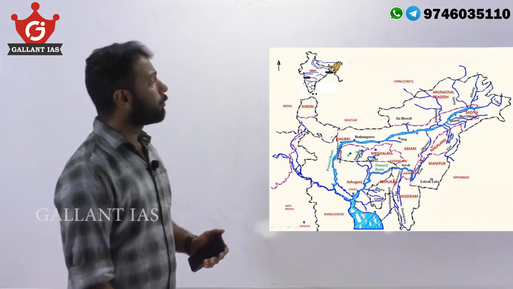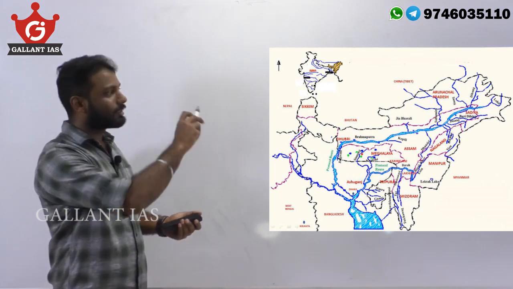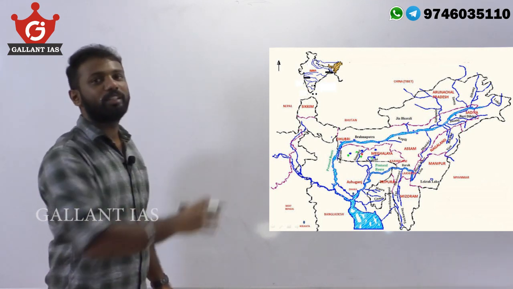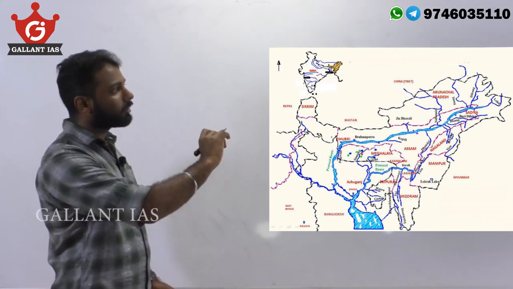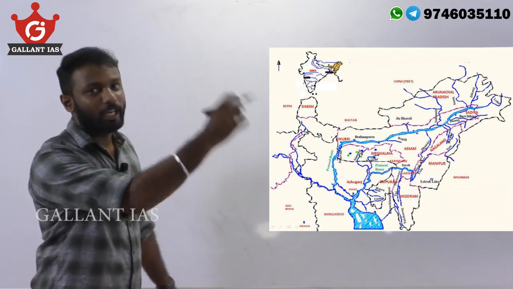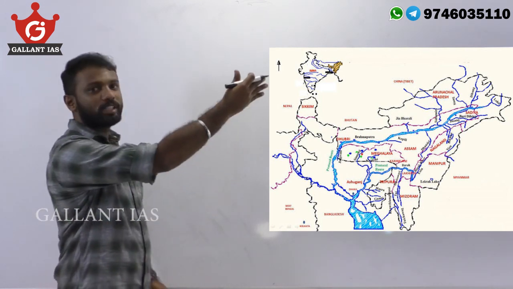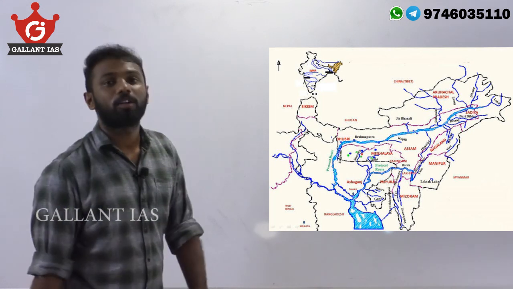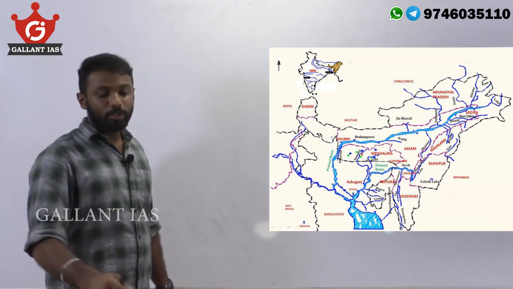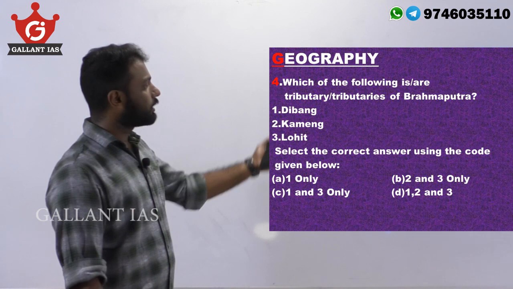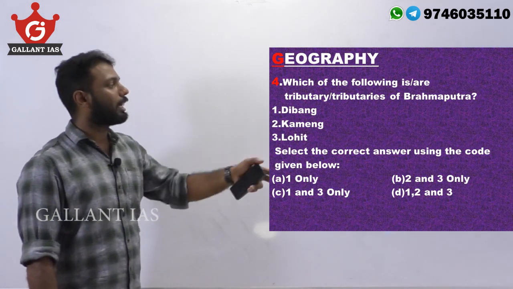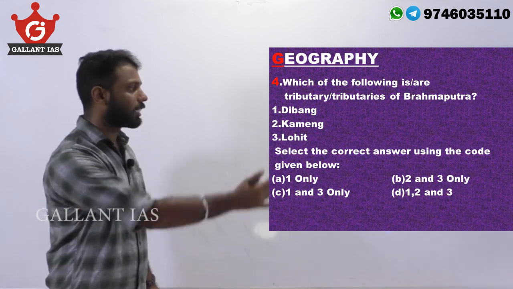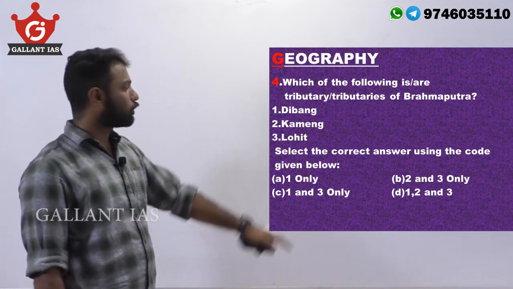Brahmaputra originates from Tibet and enters India at Arunachal Pradesh, and at the head of the Assam Valley it is joined by the Dibang and Lohit rivers. Proceeding further, it is also joined by the Kameng river, also known as Jiabharali. So all three are tributaries, and the answer is D, options 1, 2 and 3.